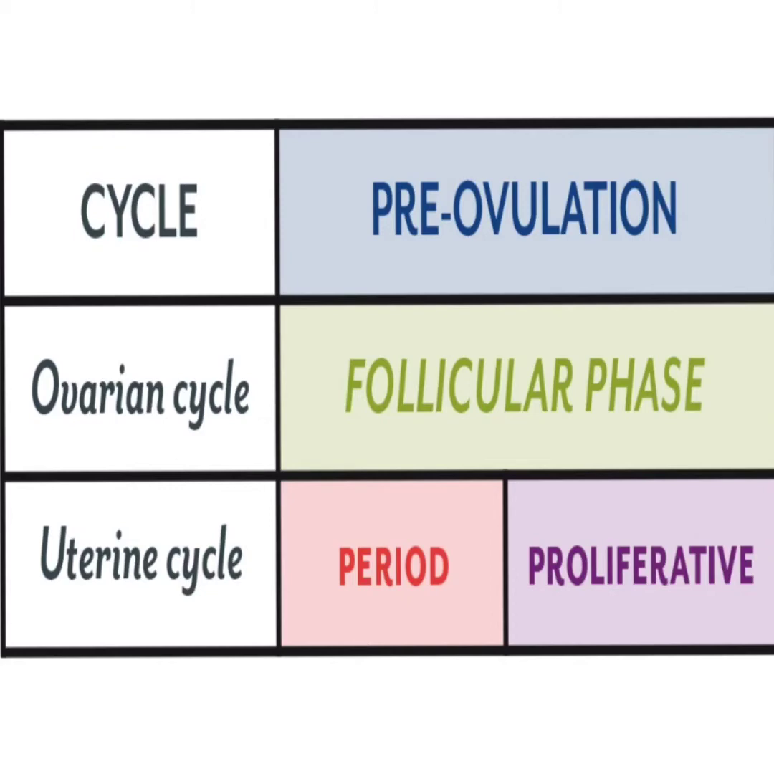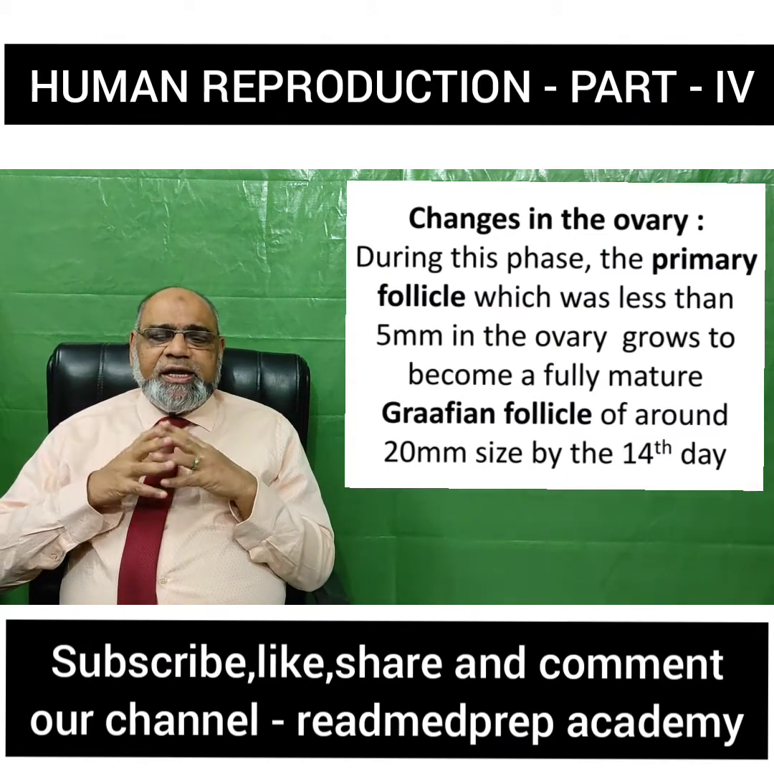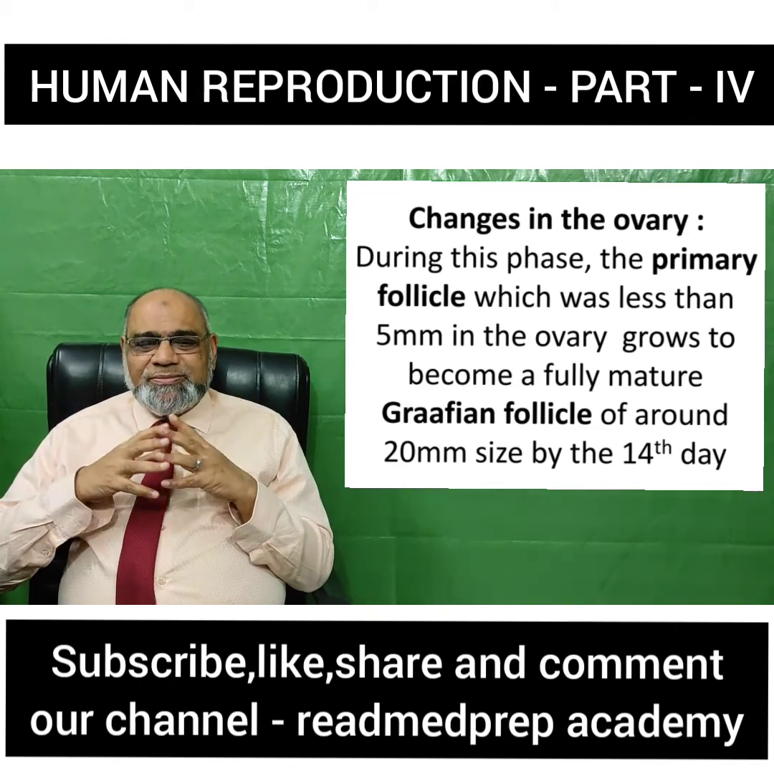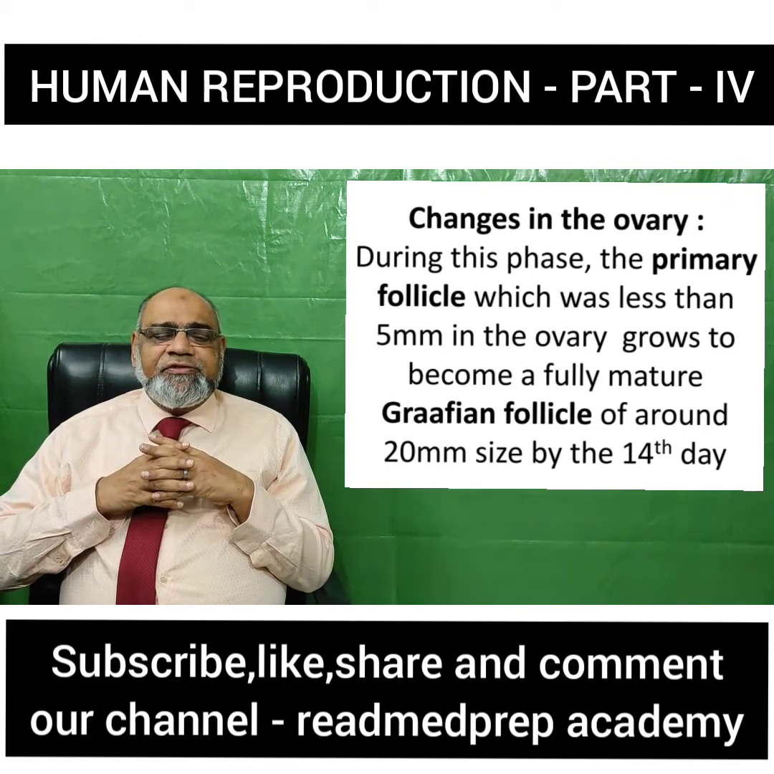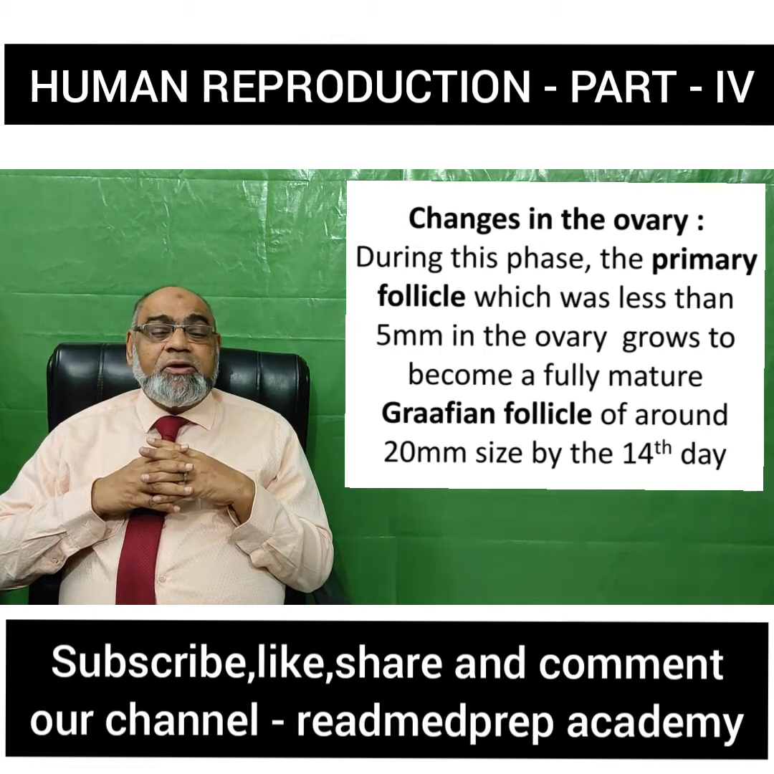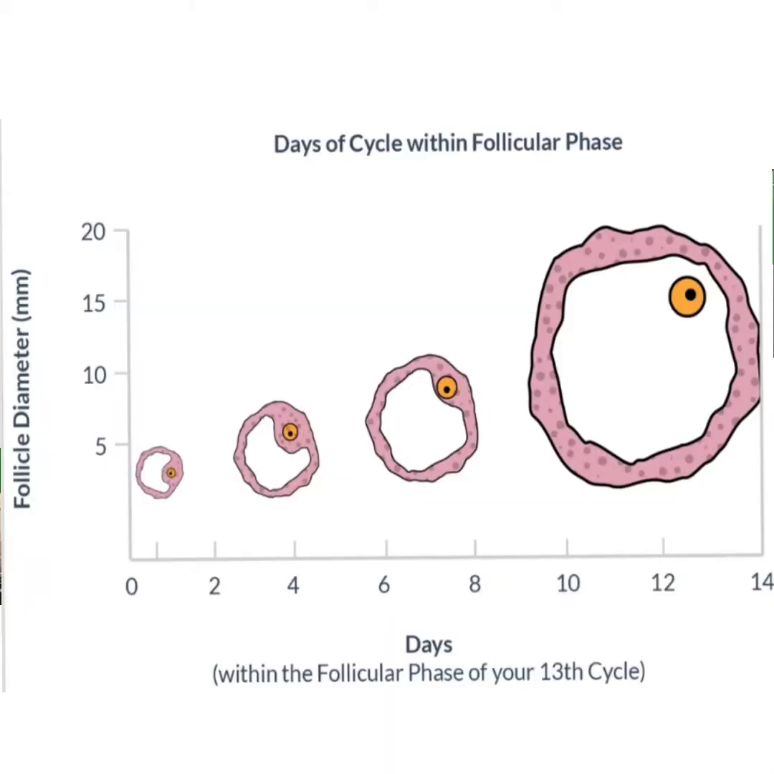This period is called the pre-ovulatory period. What are the changes that occur in the ovary? During this phase, the primary follicle, which was less than 5 mm in the ovary, grows and matures to form a Graafian follicle. What is the size of the Graafian follicle? It is around 20 mm by the 14th day. We can see in the chart that a smaller follicle, less than 5 millimeter, slowly increases till the 14th day to about 20 millimeter.